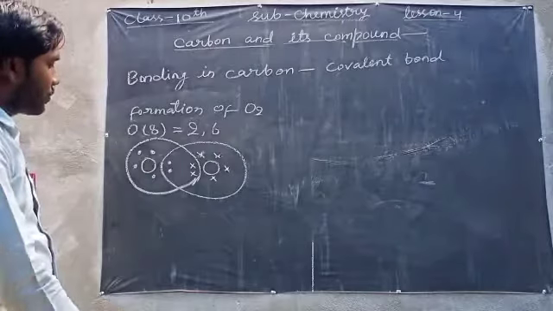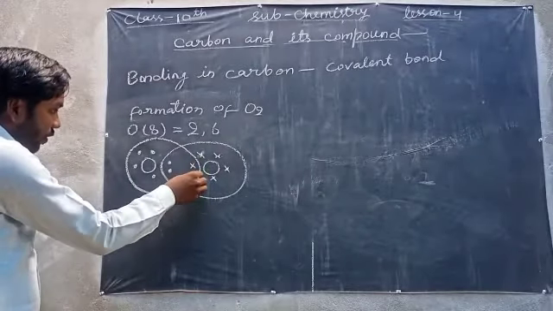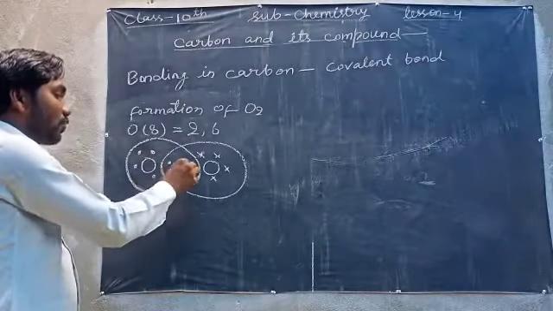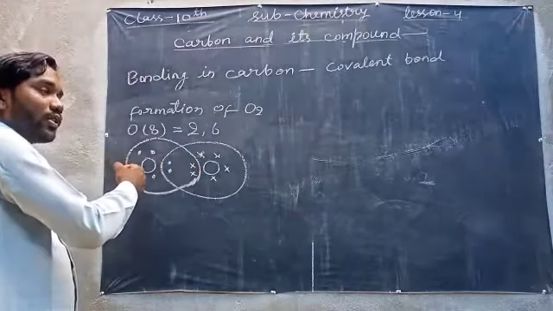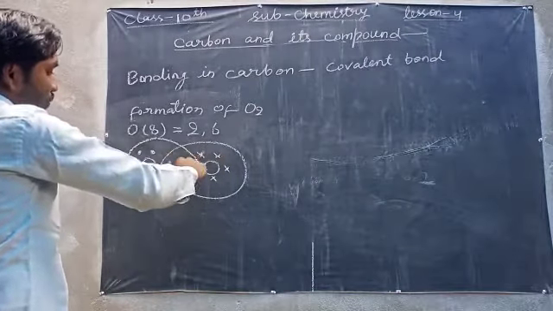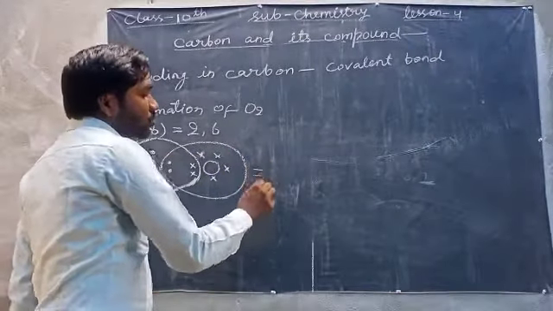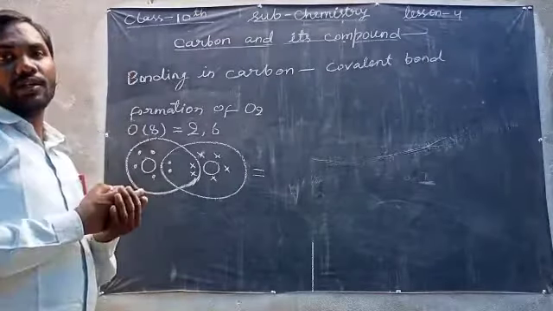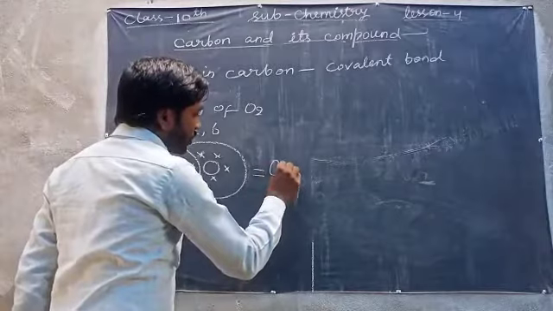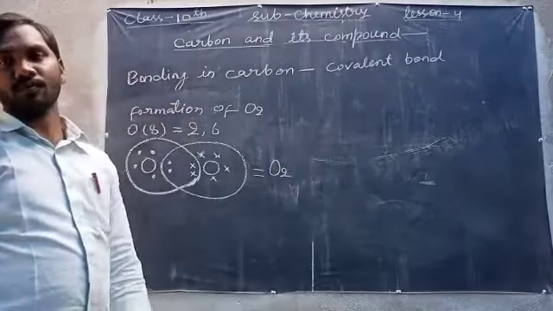Now you can see that for every oxygen atom there are 8 electrons, 4 and this one 4 for this oxygen atom, and this 4 and this one 4 for this oxygen atom. So they will get the stability and they will form the bond, and this way the oxygen molecule is formed.